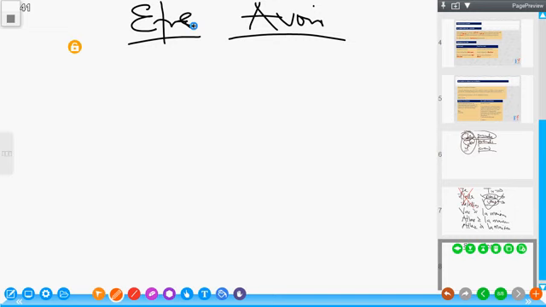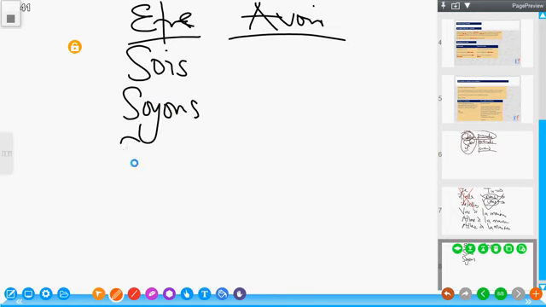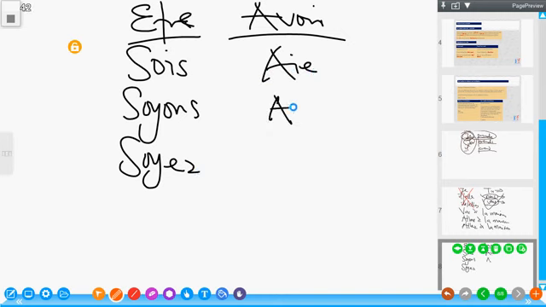This is the imperative of être: sois, soyons, soyez. And for avoir, we have aie, ayons, ayez. So that is the imperative of these two verbs.